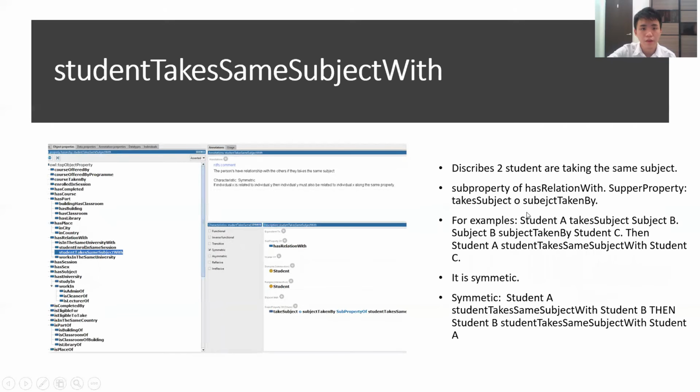The next one is student takes same subject with. It describes two students taking the same subject.